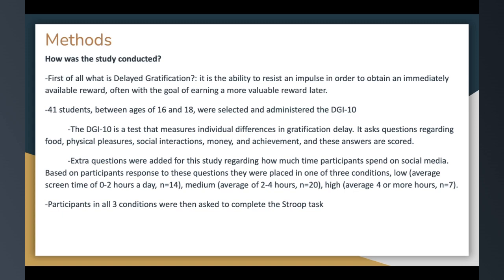Based on participants' responses to these questions, they are placed in one of 3 conditions: low, with an average screen time of 0 to 2 hours a day; medium, with an average of 2 to 4 hours a day; and high, with an average of 4 or more hours of screen time a day. Participants in all three conditions were then asked to complete the Stroop task, which I already explained how that works previously.